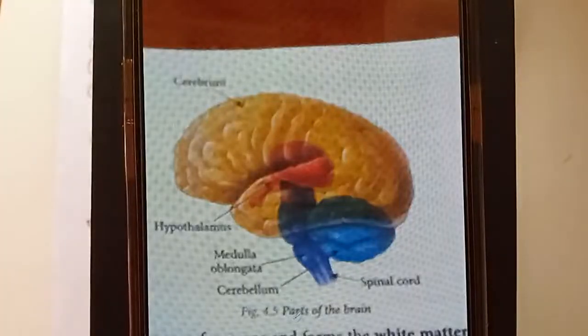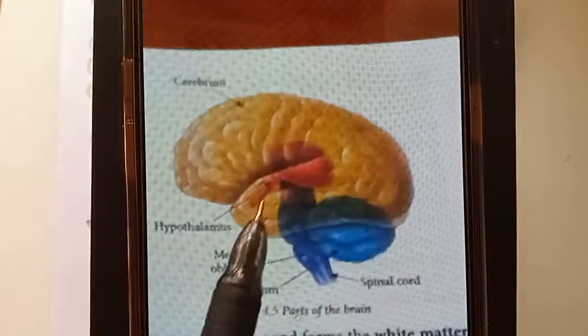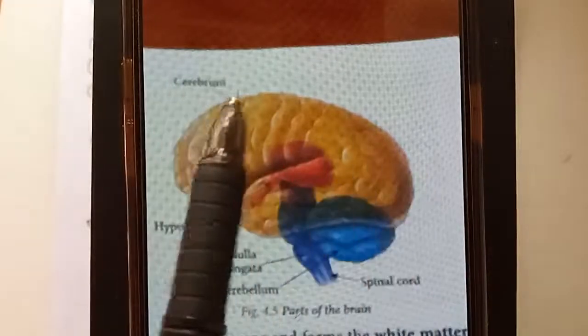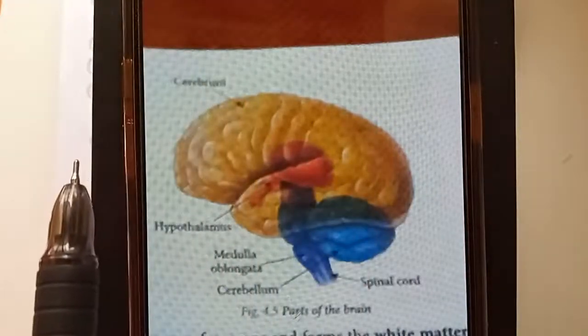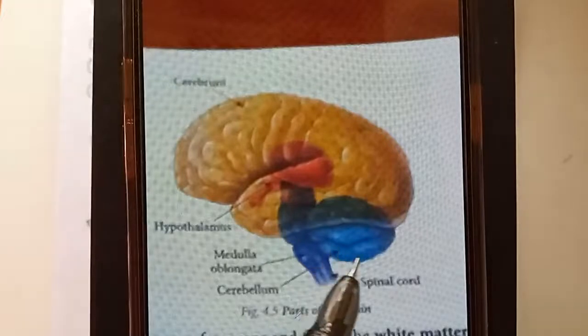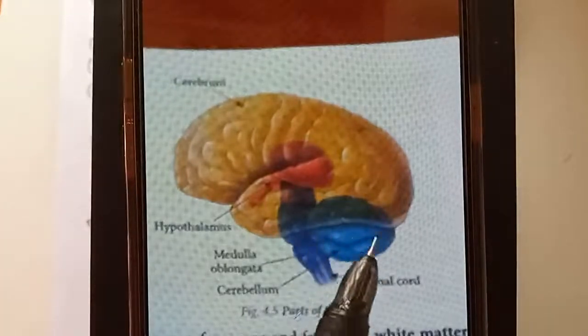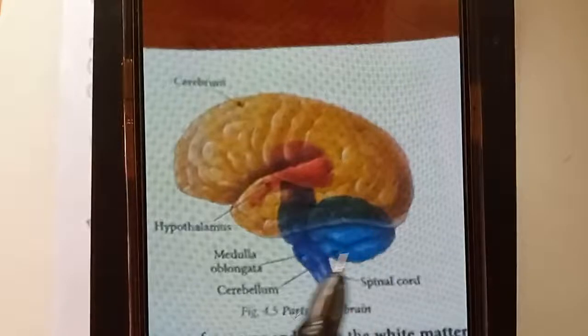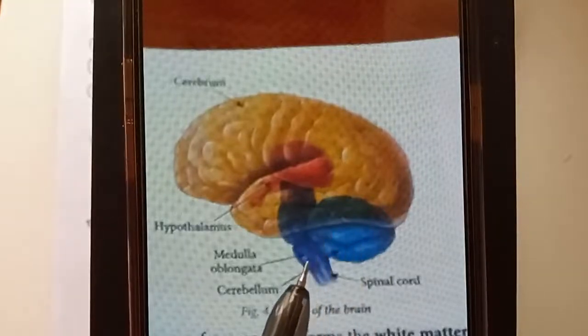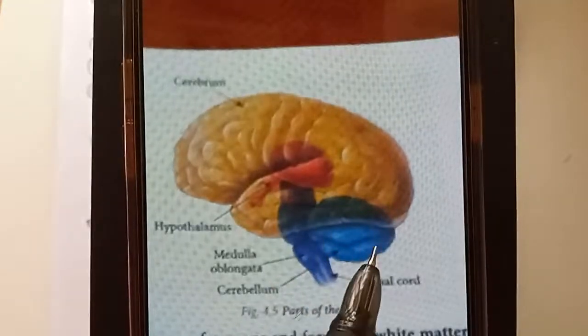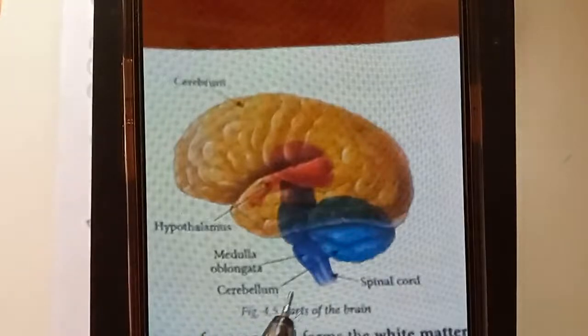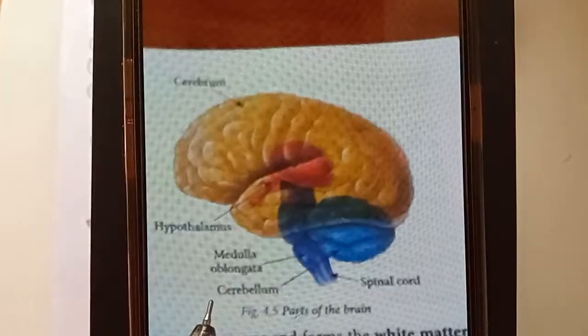This is how your brain looks. This is a very simple diagram of a brain. You can see this upper major part here, which is in yellow. This major part is the cerebrum. Okay, this small part here, the hindbrain, which is there behind your head, is the cerebellum. This tube-like structure coming from inside is called the medulla oblongata.